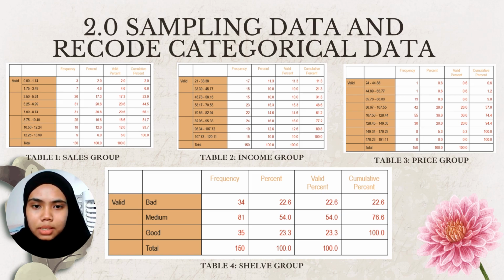For table 1, sales group frequency, the total is 115 and the percent 100%, same like the value percent, and cumulative percent got 100% also, as well as the calculation method for other tables too.